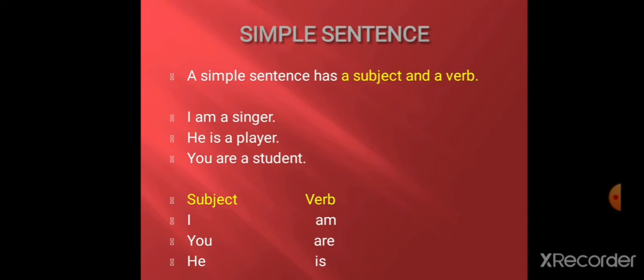In the first sentence the subject is I and the verb is am. In the second one, he is the subject and is is the verb. In the last sentence, you is the subject and are is a helping verb. So a simple sentence has a subject and a verb.